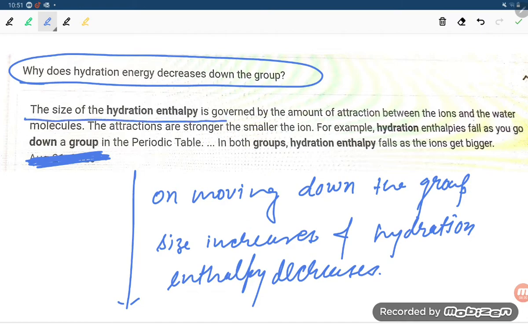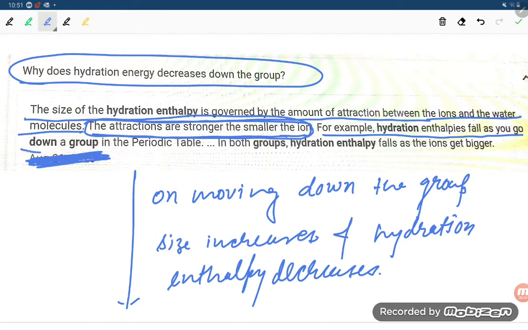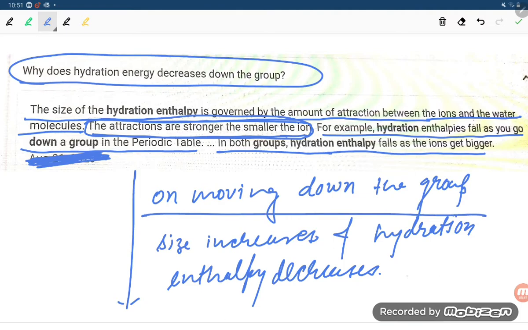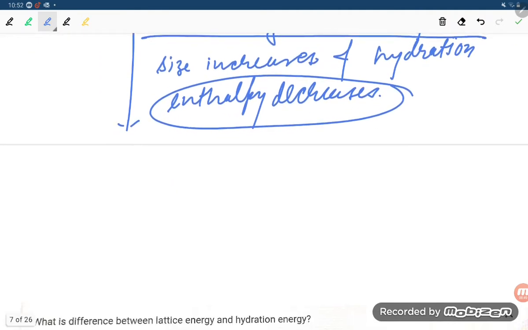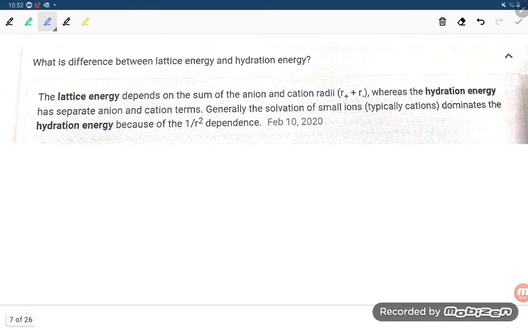The size of hydration enthalpy is governed by the amount of attraction between ions and water molecules. The attraction is stronger the smaller the ion. Stronger the smaller ion, more attraction. For example, hydration enthalpy falls down the group in the periodic table. In both groups, hydration enthalpy falls as the ion gets bigger. So moving down the group, size is increasing, students, and hydration enthalpy is decreasing. Now let us move to the next slide.